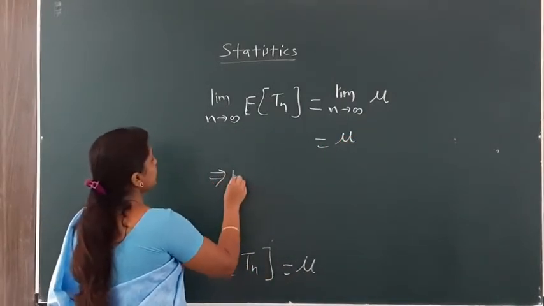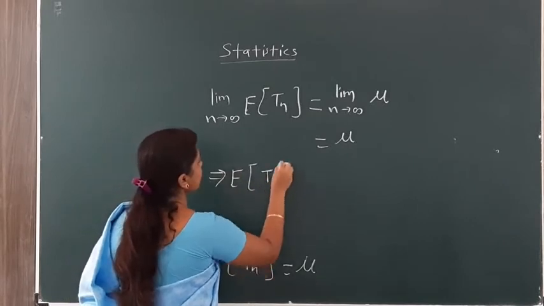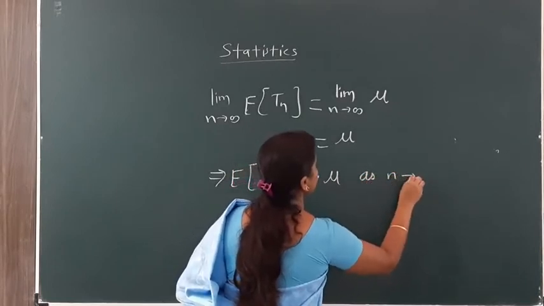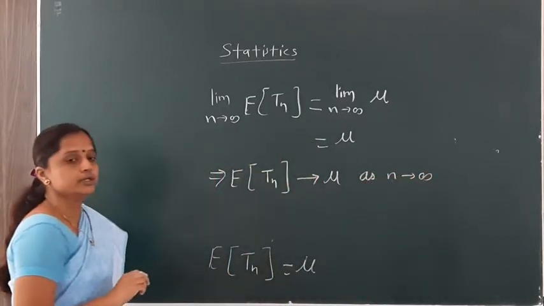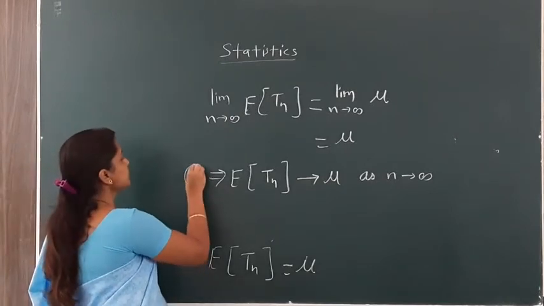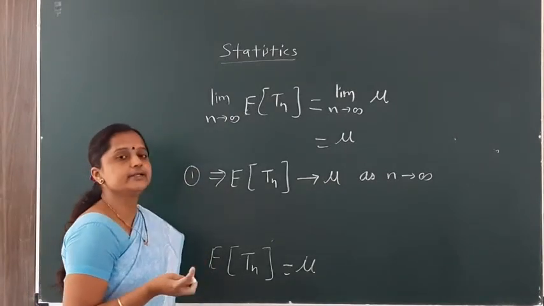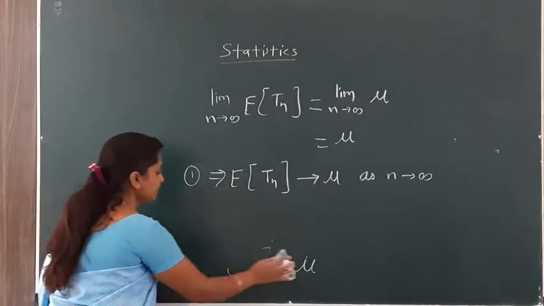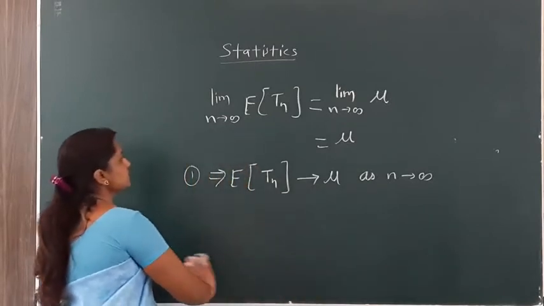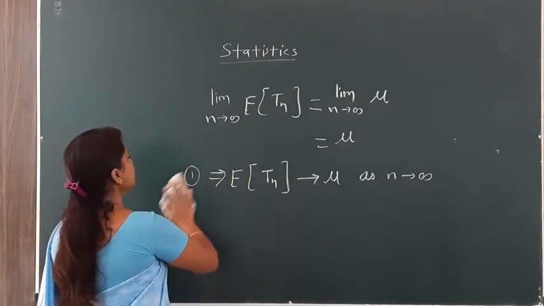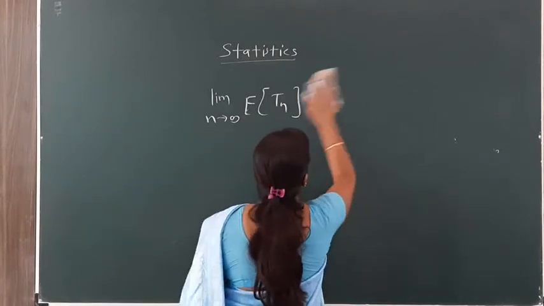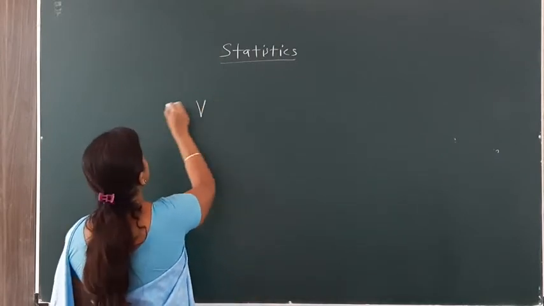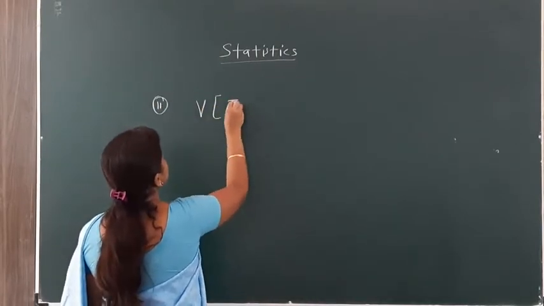Here we prove that our first condition of consistency is satisfied: the expectation of Tn converges to mu as n tends to infinity. Now our second condition is that we have to find the variance of Tn. If that variance goes to 0, then we say that this Tn is consistent. Here only the first condition was satisfied; now we have to satisfy our second condition, the variance of Tn.